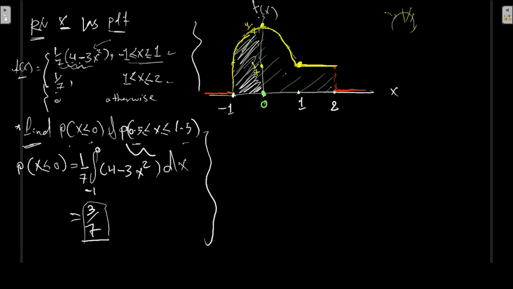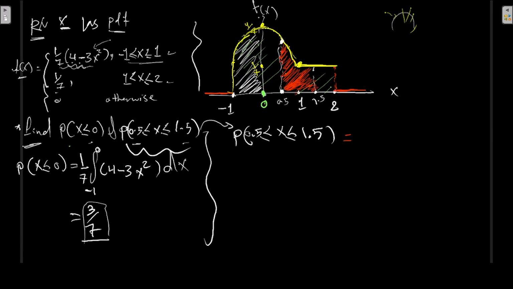Let's take the second part of the question. x is larger than or equal to 0.5 and less than or equal to 1.5. It's more interesting because we're going to join 2 areas. 0.5 is somewhere around here, and 1.5 here. So what we're trying to find is this area here. First of all, you could see that we've got 2 different areas. Let's drop a line from the edge of 1/7 here, and the other one is the other region here. This region is covered by the 1/7, and the second one is under this curve here.